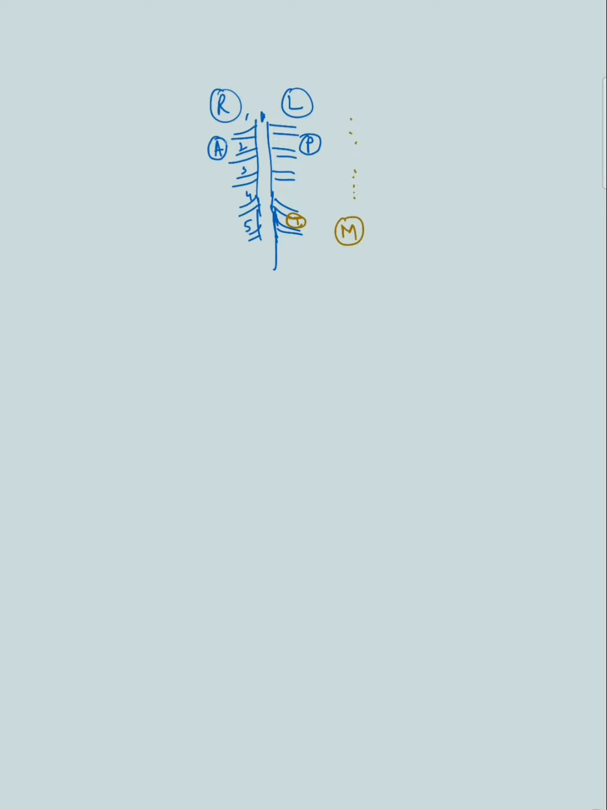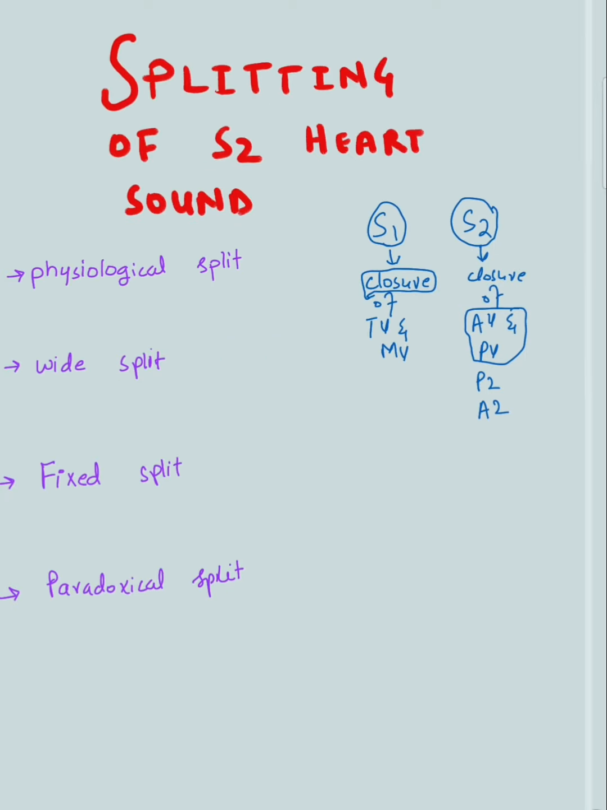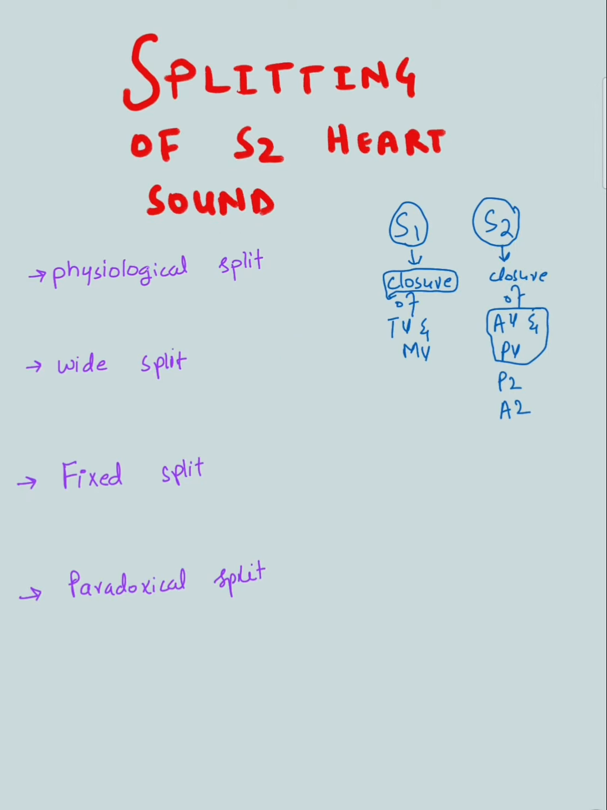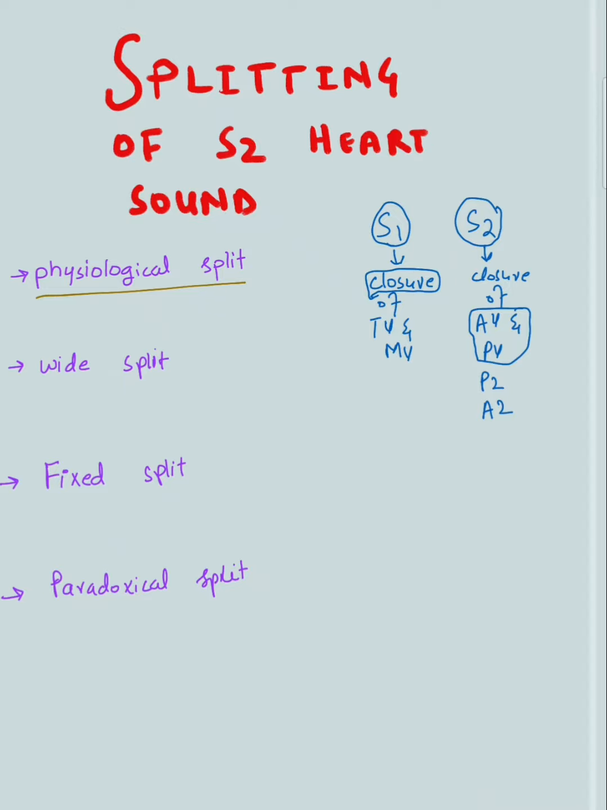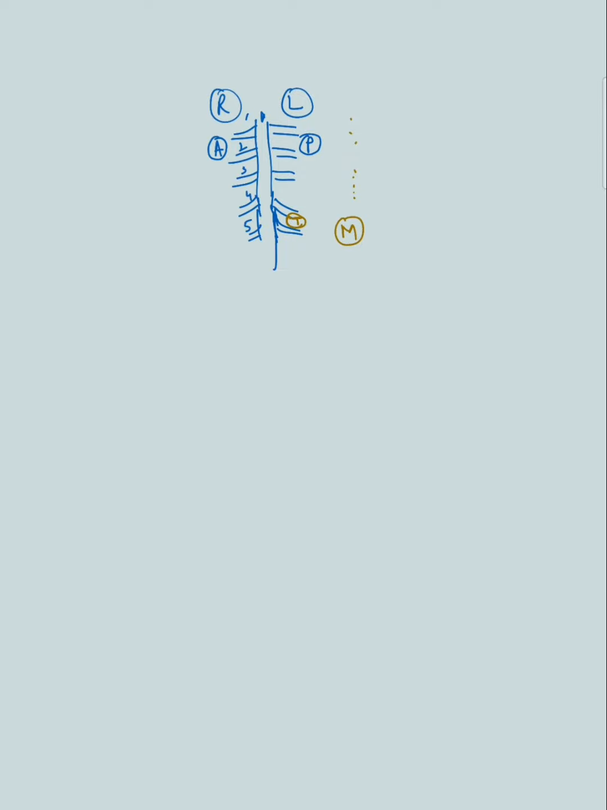Okay, now let's talk about the split. First, let's talk about the physiologic split. What is physiologic split? Physiologic split of S2 is a normal phenomenon. It occurs in a normal human being, and we are going to talk about how it happens. So let's say we have the chest.